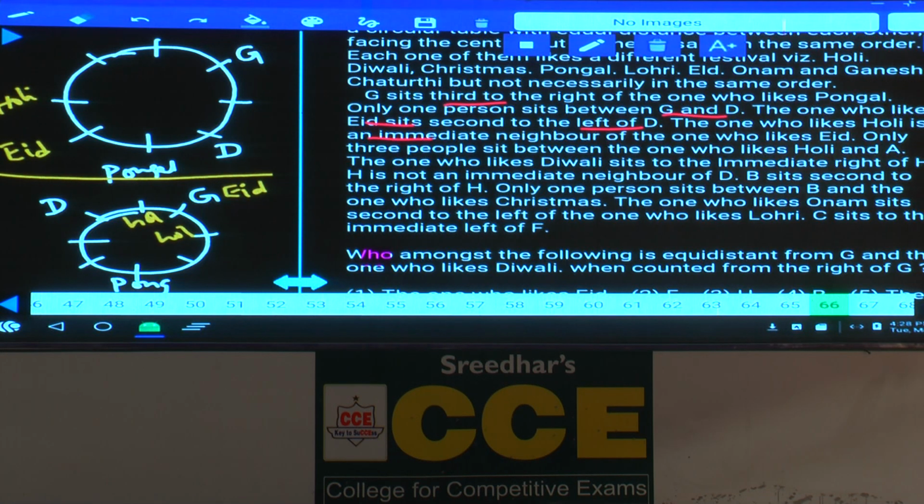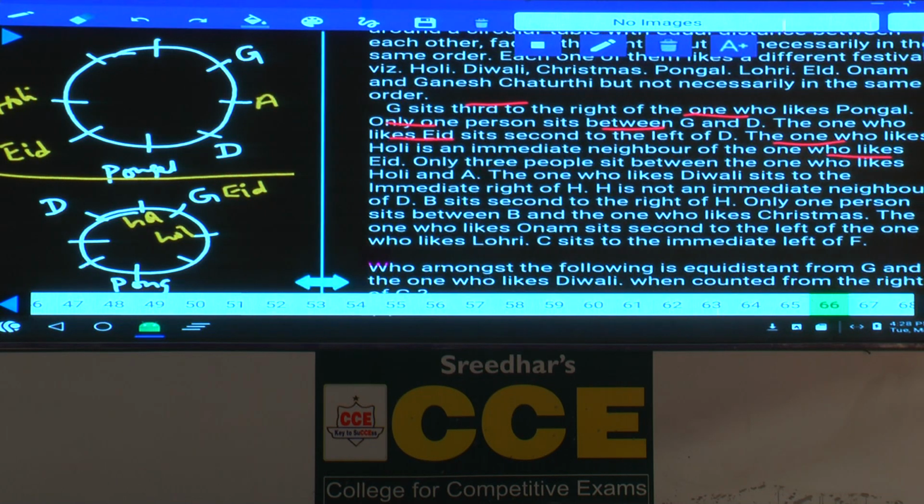The one who likes Holi is an immediate neighbor of the one who likes Eid. Only 3 people sit between the one who likes Holi and A. Among these 8 persons, this means they are opposite to each other. Hence, in the first case, Holi and A are opposite, and in the second case, Holi and A are opposite to each other. As Holi and A are opposite to each other, A can be here or A can be here. There are 2 possibilities.